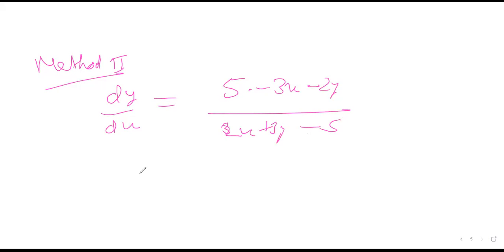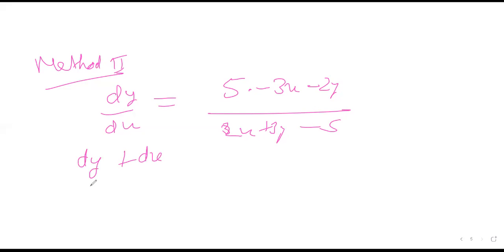So in 9th class you must have read about componendo and dividendo. Okay, so what I see is the coefficients here are very similar in the sense they are interchanged. So if I add the x and y terms, it will give me minus x minus y, and if I subtract them it will give me 5x and 5y. Okay, so I will get a function of x plus y and x minus y. Let's see how. Okay, so let's use componendo and dividendo.